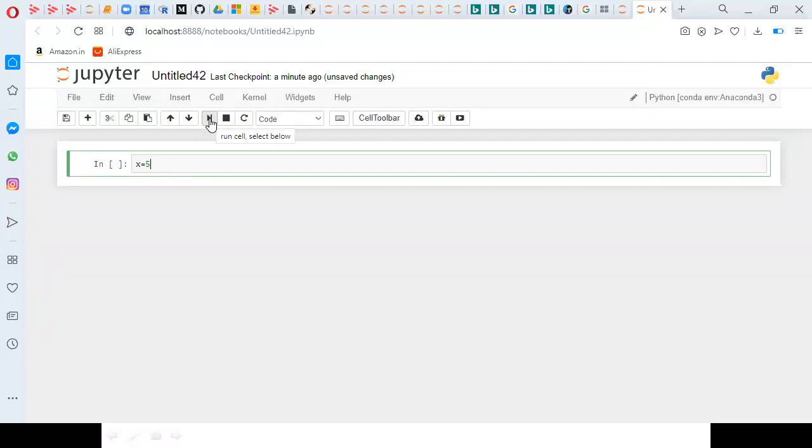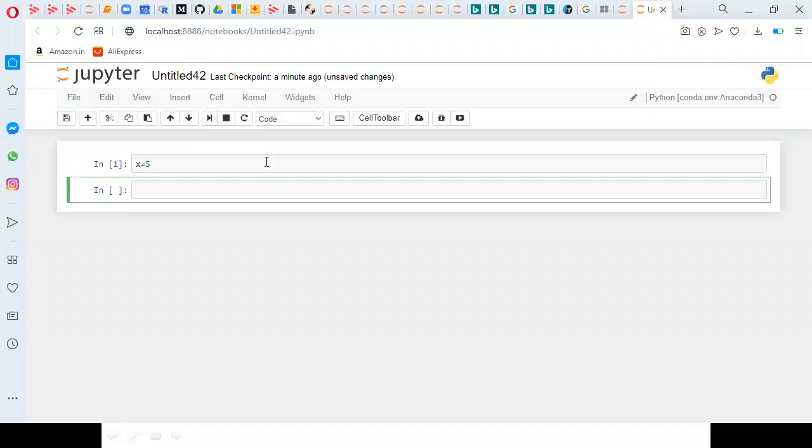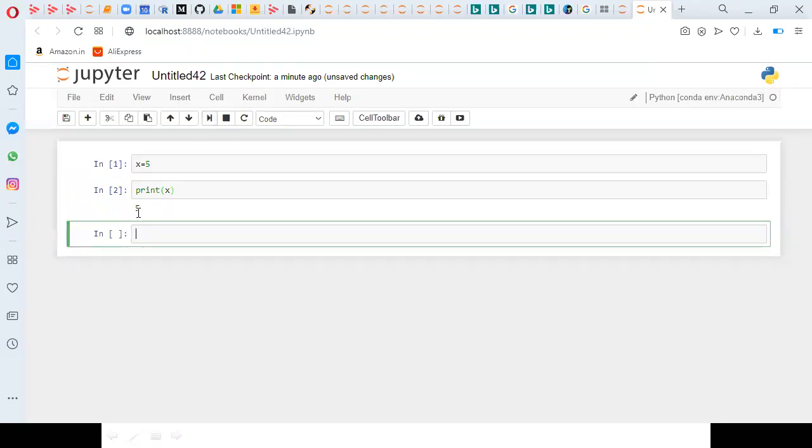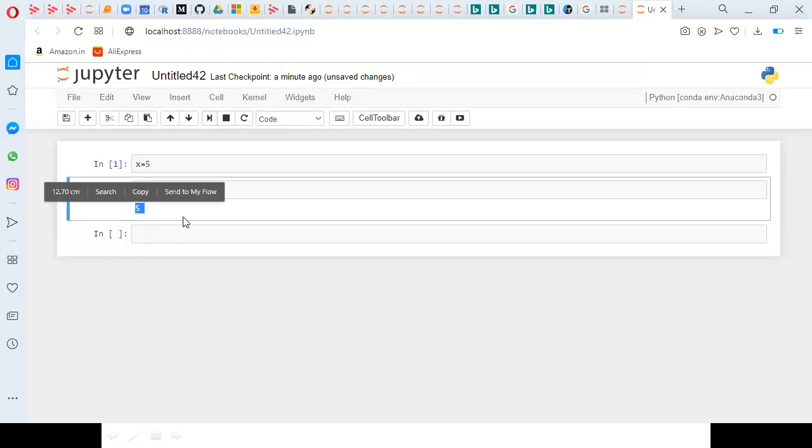This button is there, just click on that button. So x will become 5. If you want to see the x value, just type the print command, print of x. If I execute it, it will give the value. So I applied the print command, and I got the value of x, that is 5.